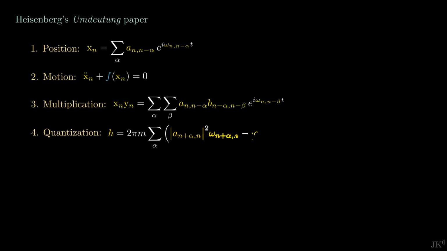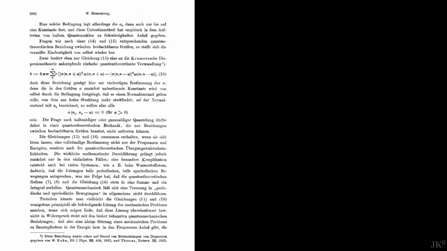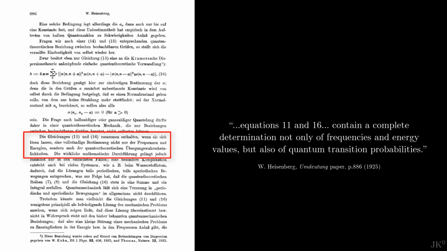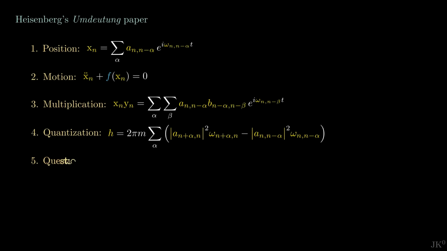The quantum nature of transition amplitudes and frequencies is specified by Heisenberg's reinterpretation of the old Bohr-Sommerfeld quantum rule. Here is where Planck's constant enters the equations. And that's it. This is the recipe for a self-consistent and systematic quantum mechanics. Heisenberg described it like this. Equations 11 and 16 contain a complete determination not only of frequencies and energy values, but also of quantum transition probabilities. The paper also includes two crucial questions.